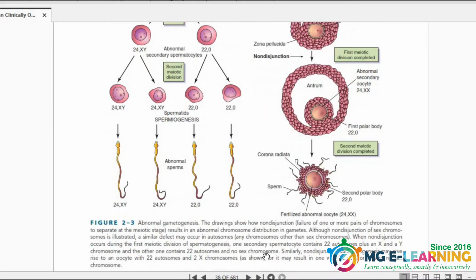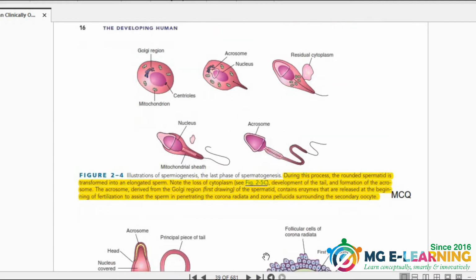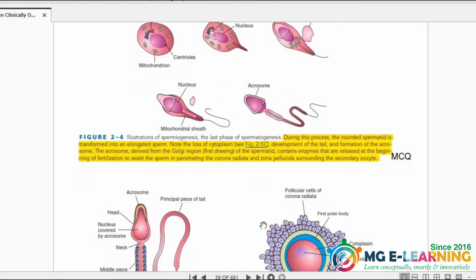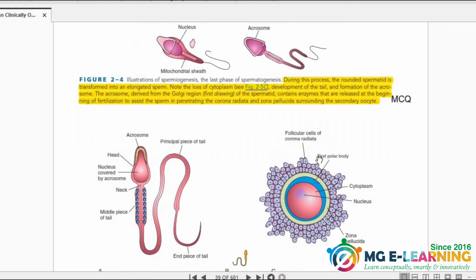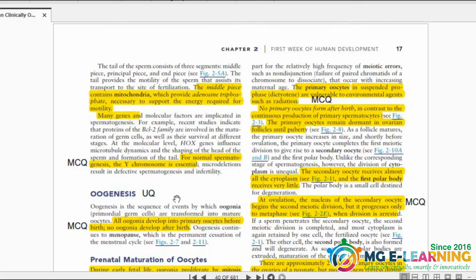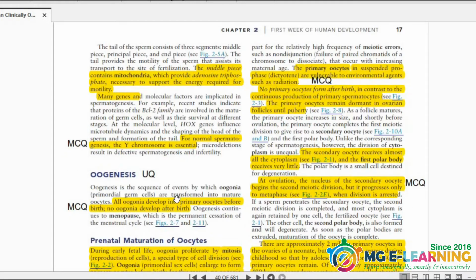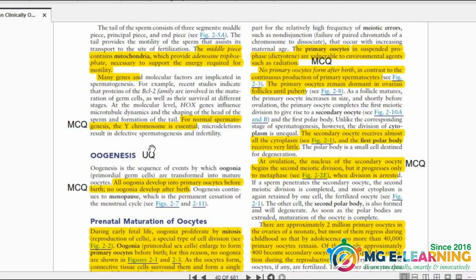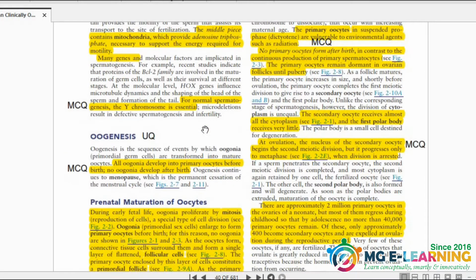Now on the next page, this one is the development of sperm. It is important for MCQ. This diagram is important to draw and label the sperm. Then you have to know about the male reproductive tract, this one. And on the next page, here are some important highlighted MCQs.